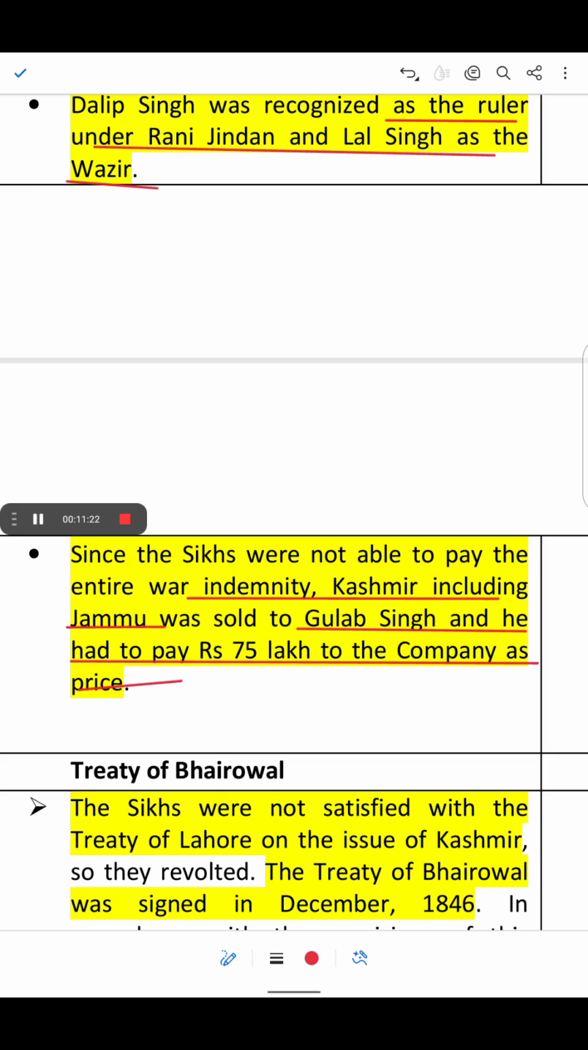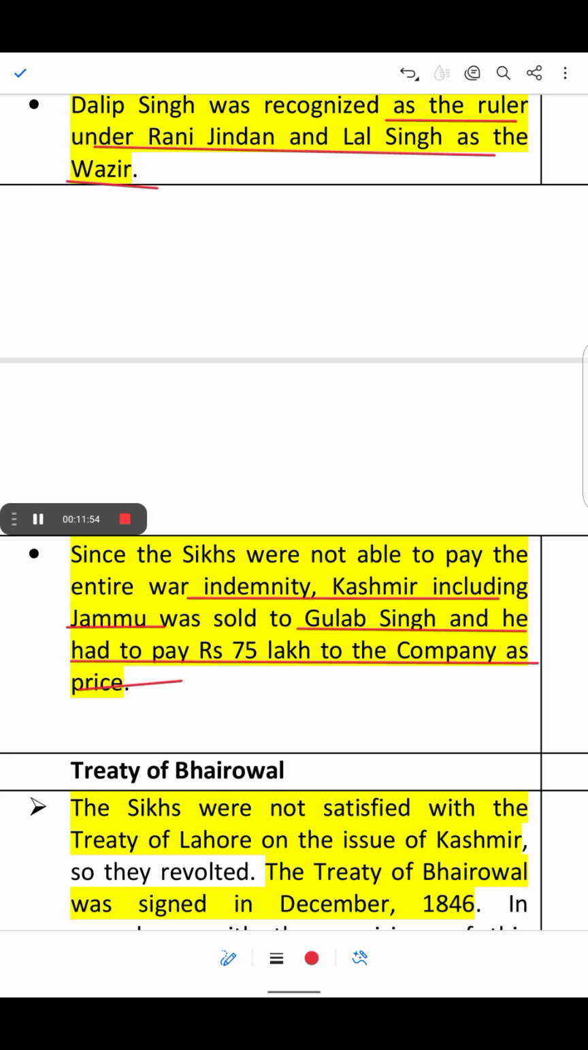A British officer in Lahore, a British resident, that is Henry Lawrence, was placed in Lahore to control the Sikh affairs, and the Sikh army was smaller as compared to the previous one. Previously it was larger, and it was reduced in size so that they could not fight the British again. And the Sikhs could not pay the full compensation of 1 crore rupees.